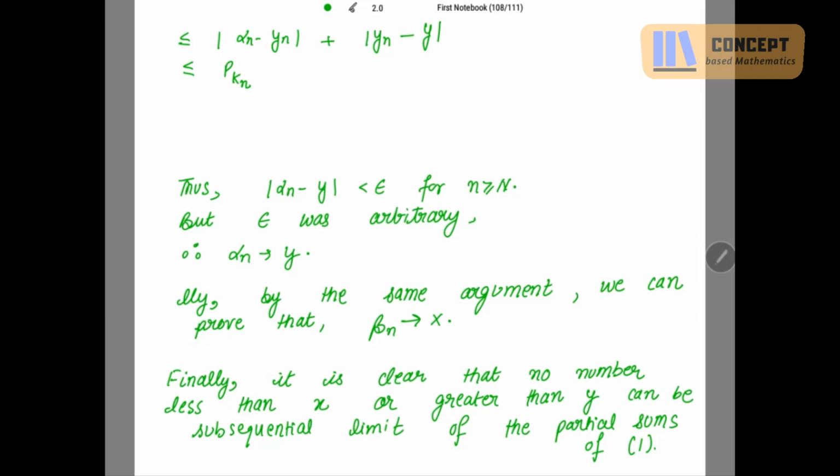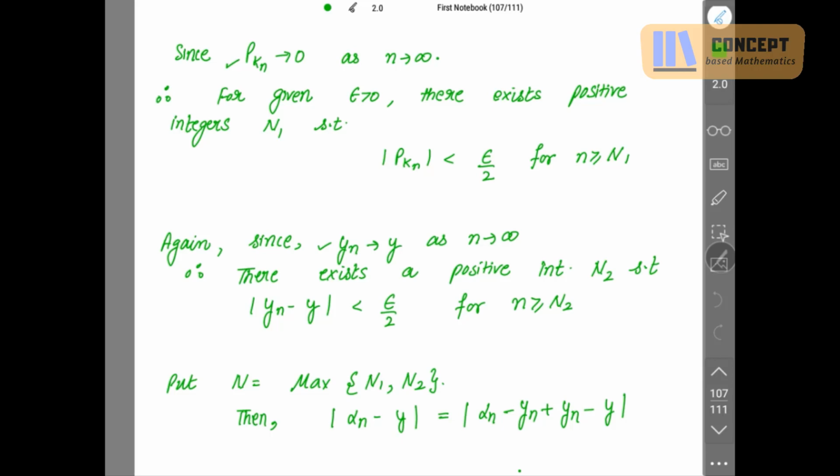And this mod yn minus y, this is further less than, pkn is less than epsilon by 2 because I have to use these two. See, for pkn I got this, for mod yn minus y I got this.